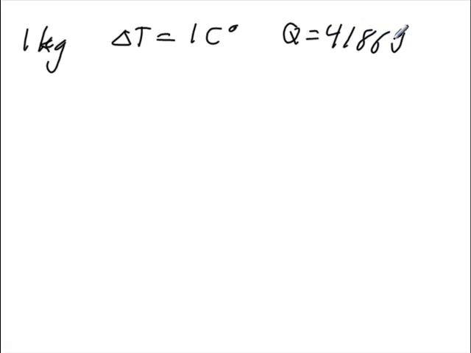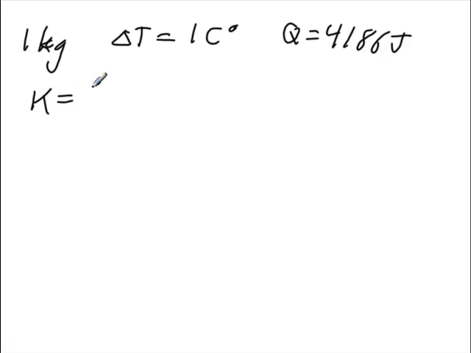In Chapter 18, we mentioned that if we took 1 kilogram of water and raised the temperature by 1 Celsius degree, this required an energy of 4,186 joules. We said that very casually, but when you think about it, that's a very large amount of energy. If all of that energy were in, say, the kinetic energy of the block, how fast would it be going? Well, let's take a look.